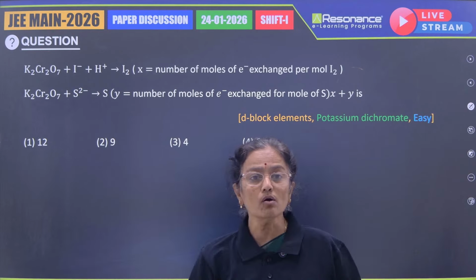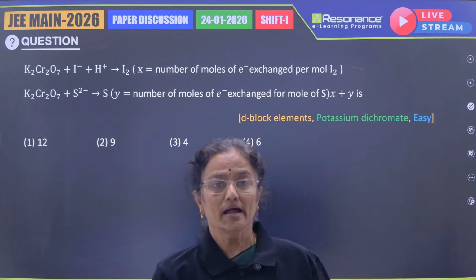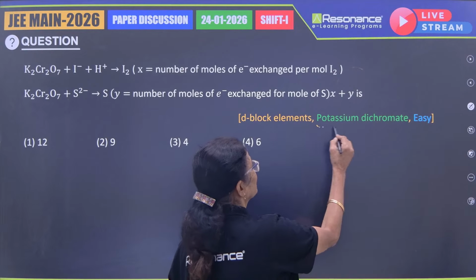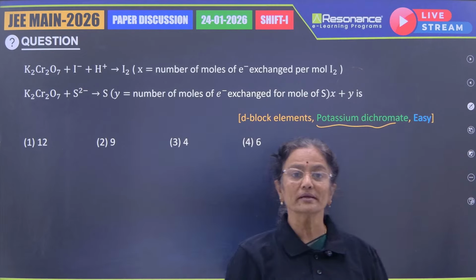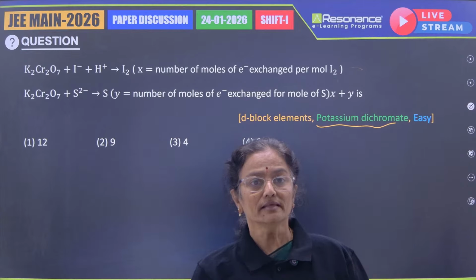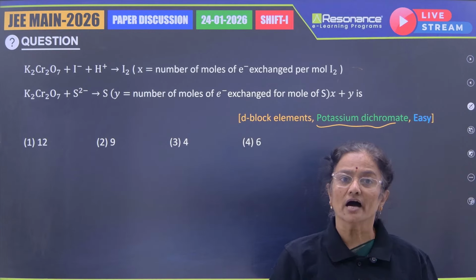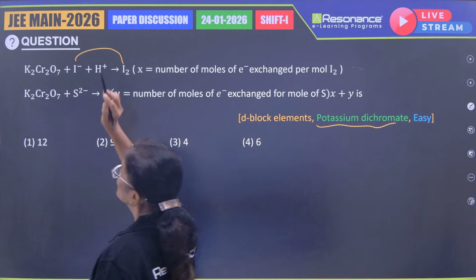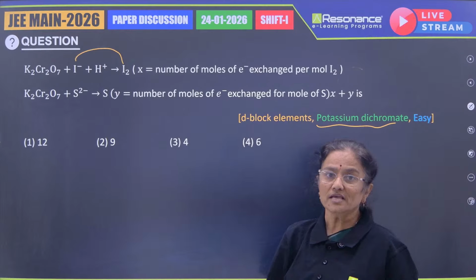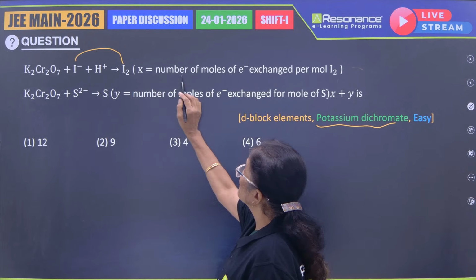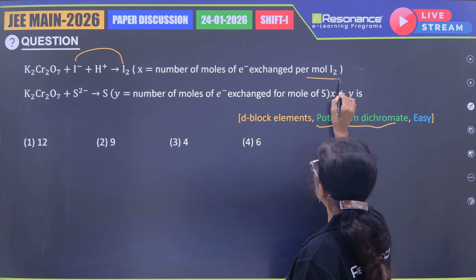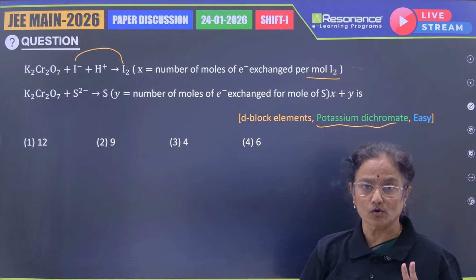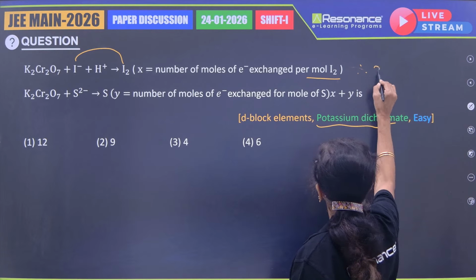This is a d-block elements question, and it's inorganic. Here the topic involved in the d-block is potassium dichromate. Potassium dichromate acts as an oxidizing agent. In acidic medium, it oxidizes iodide to iodine. You can see the change. Each iodide loses 1 electron. He is asking X as the number of moles of electrons exchanged per mole of iodine. So formation of 1 mole of iodine involves loss of 2 electrons. So therefore, X will be 2.